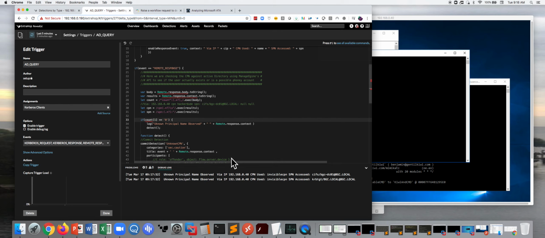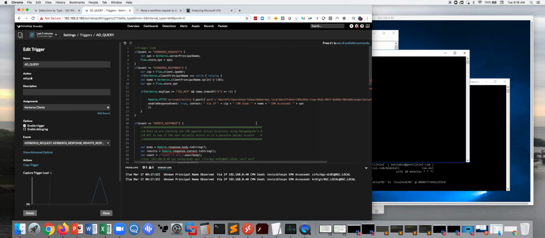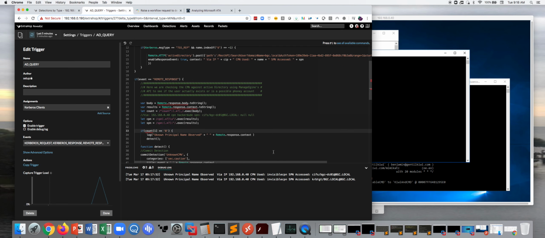So if we look on the right here, we see ExtraHop has observed this invisible CPN and has actually run this query and asked Active Directory, does this user exist? And obviously this user doesn't exist. And so it's alerting us, hey, we've observed that this unknown client principal name is accessing parts of your network. There you'll see it's gone after a CIFS share, and it went after the Kerberos ticket.